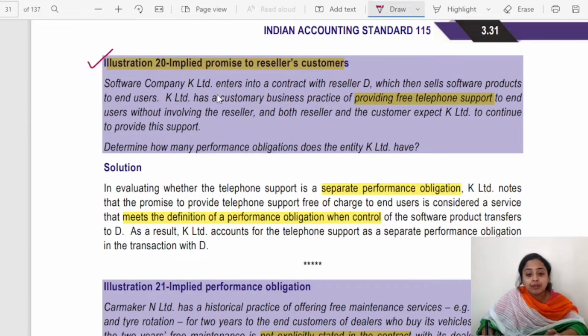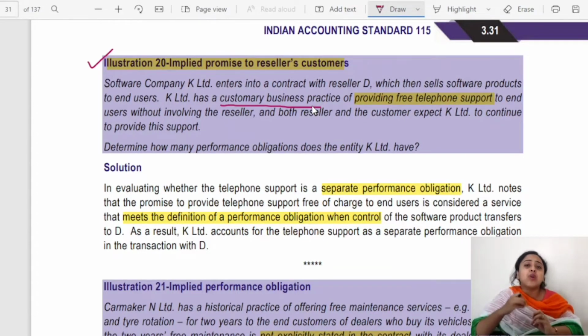Software company K Limited enters into a contract with reseller D, which then sells software products to end users. K Limited has a customary business practice. What is it? Customary business practice is its past business practice that every time it deals in such a particular transaction, it carries out such and such activity along with it without specifically specifying it. Without stating it separately, it always carries out a particular activity while doing the same kind of transaction. So this is known as customary business practice.